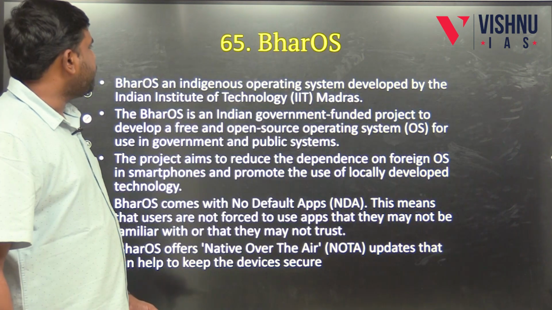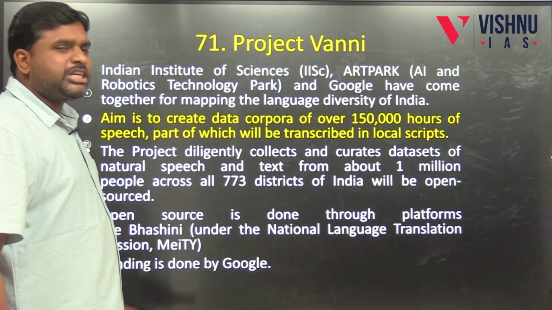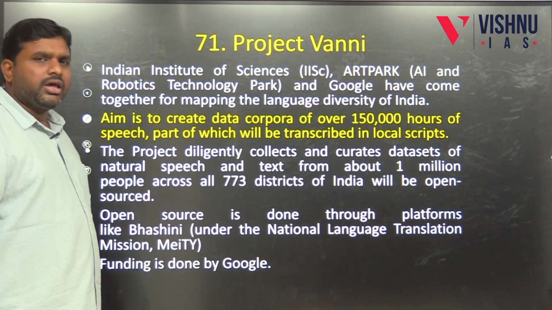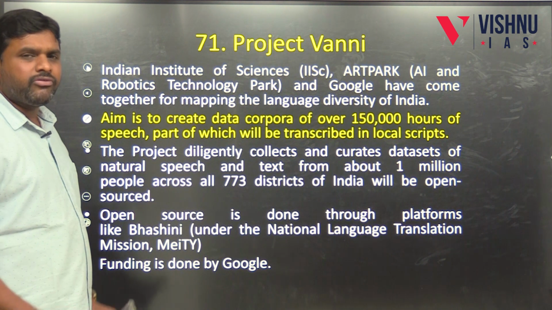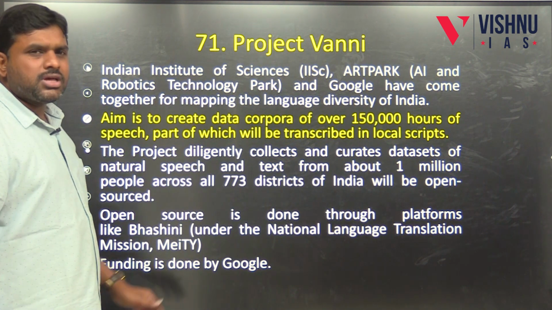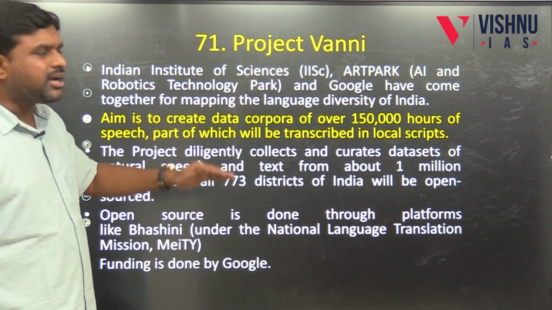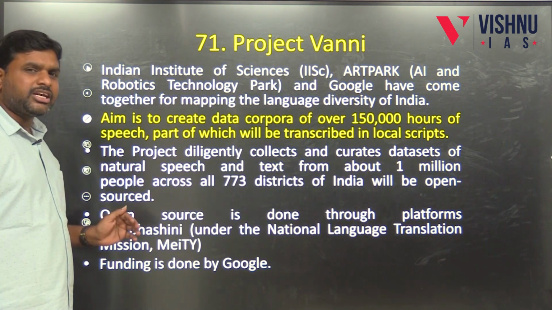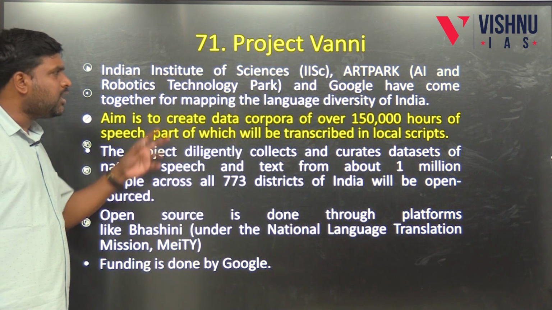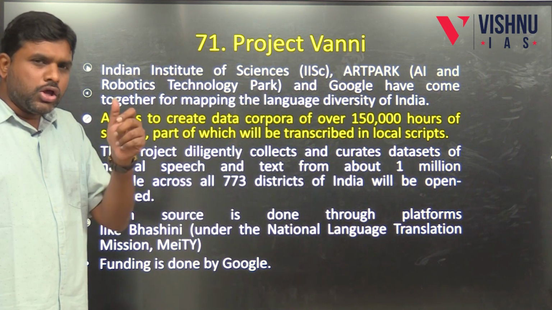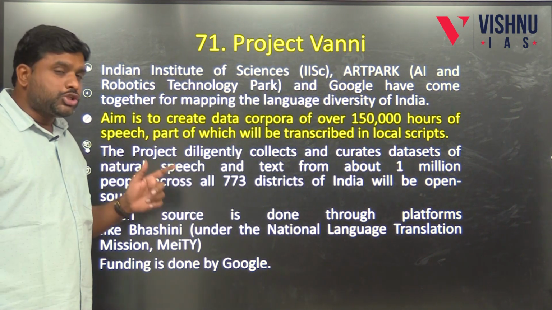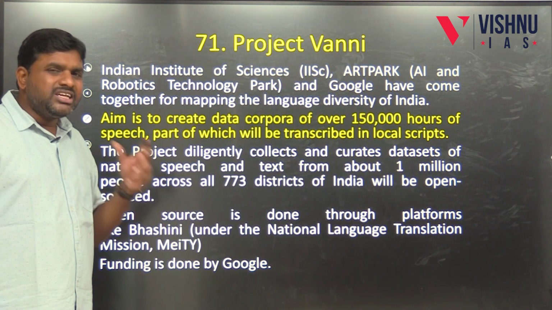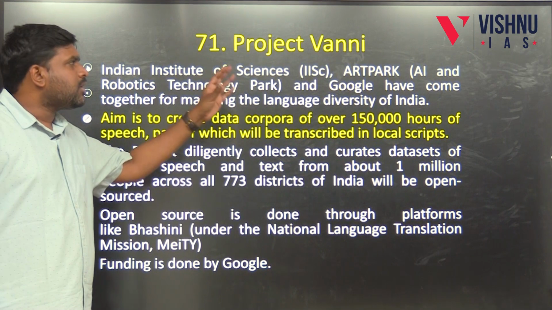So today it is from 71, Project Vanni. What is this Project Vanni? Project Vanni is in the news. It is a combined work of the Indian Institute of Science, ARTPARK, and Google. What is ARTPARK? ARTPARK is the AI and Robotics Technology Park. These three came together to design a project which is called Vanni.